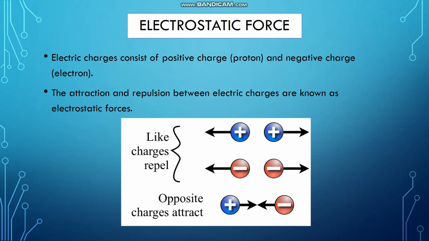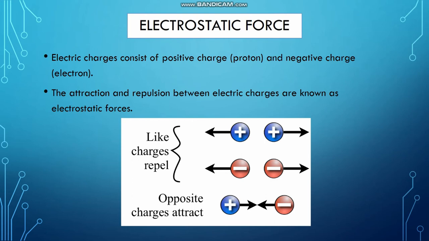When the charges are similar, for example proton with proton or electron with electron, they will repel or move to the other side. However, when the charge is between proton and electron, which is between positive and negative charge, they will attract each other. So that's the difference. If they have a similar charge, they will repel, while if they have a different charge, they will attract.